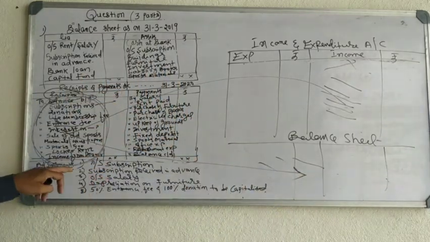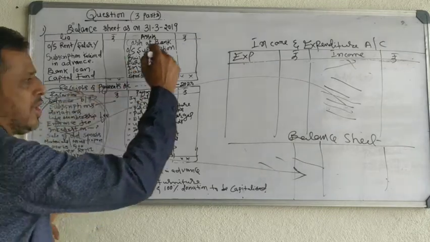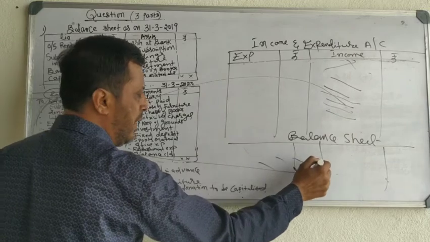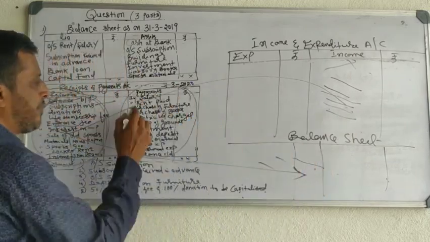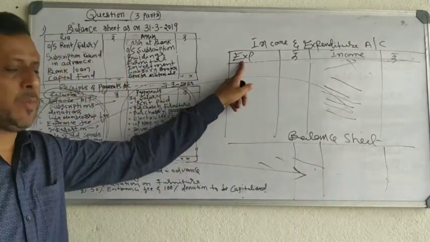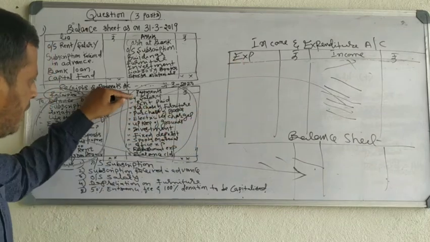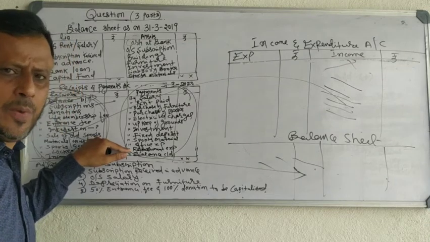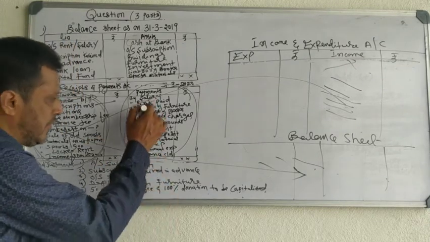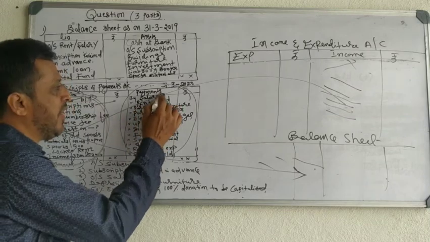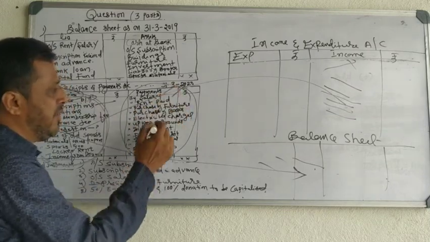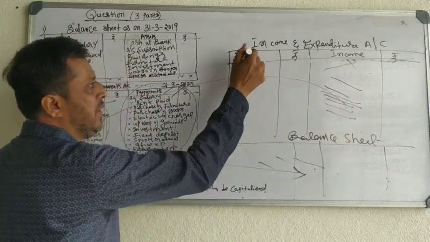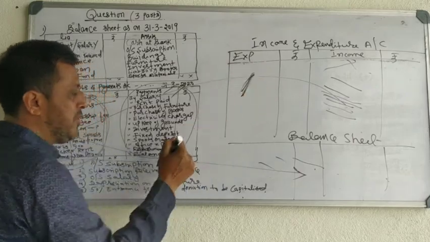Now, revenue receipts transfer to the income and expenditure account, capital receipts transfer to the balance sheet. Now take payments here. Payments means expenses. Payments also include both revenue payments and capital payments. So you have to see the revenue payments and capital payments. Salary is paid every month, rent is paid every month. These two items are revenue items, shown on the expenditure side of the income and expenditure account.